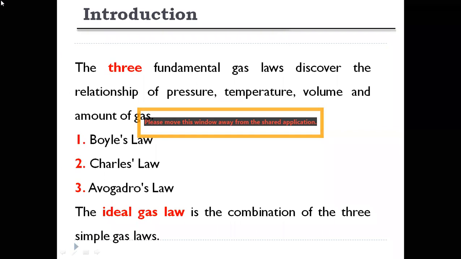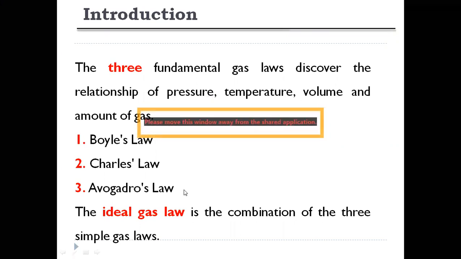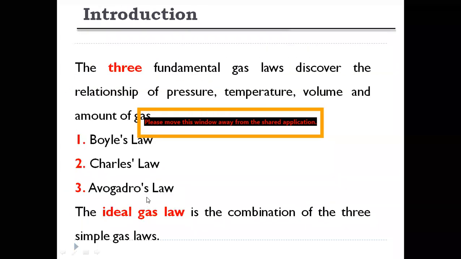So this ideal gas law gives the relationship between pressure, temperature, volume, and amount of gas. This relationship is found by combining all three laws: Boyle's law, Charles' law, and Avogadro's law. We will see all these laws one by one. First, what is this ideal gas law?